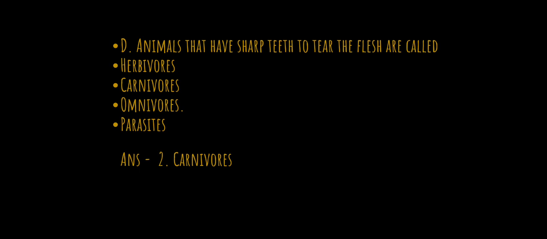D. Animals that have sharp teeth to tear the flesh are called herbivorous, carnivorous, omnivorous and parasites. And answer is carnivorous.